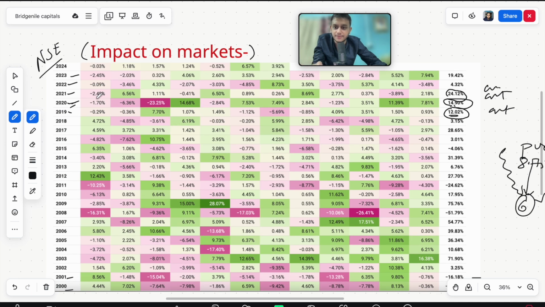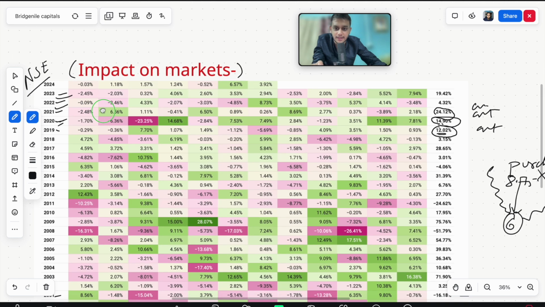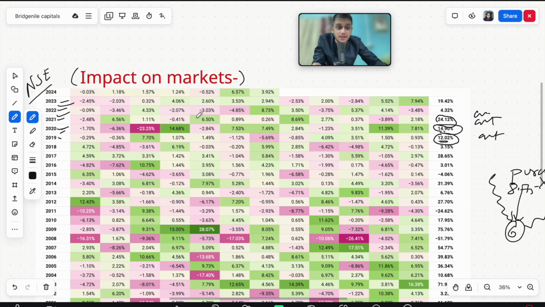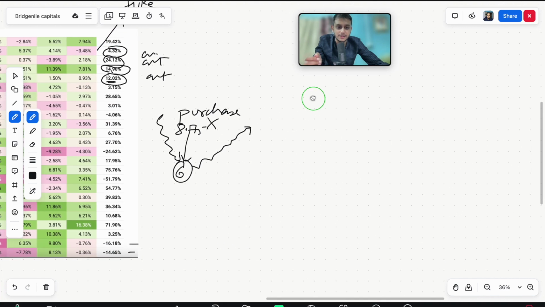It's so simple. Similarly, if you see in 2022-23, at the end of 23 basically, there was cuts in repo rates. Whenever there was cuts in repo rates, basically in 22, you can see whenever there was hike in repo rate, 2022 में repo rate hike हुआ था ना, तो hike के चलते एक प्रॉब्लम आ गया था कि मार्केट में डाउनफॉल आ गया था. Overall return in the market is 4.32%. So whenever there is a hike in repo rate, there is no purchase. Since there is no purchase, there is no return overall. Well, that's market. Understand? I hope I am clear about it.